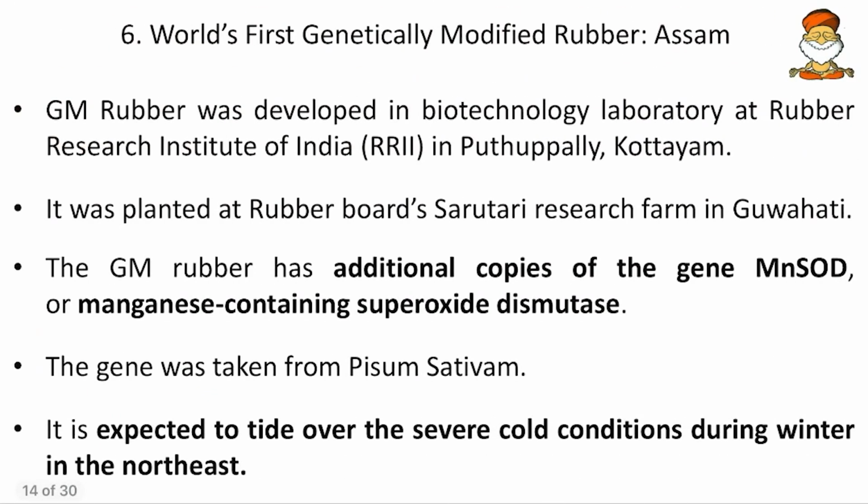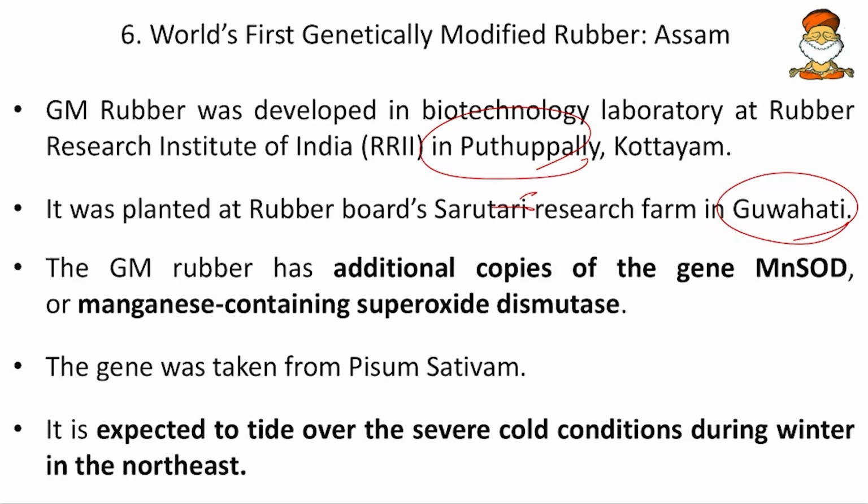Then come to the next, the world's first genetically modified rubber. The GM rubber was developed by the Rubber Research Institute of Kerala, that is Kottayam, and then it was planted at the Rubber Board's Sirutari Research Farm in Guwahati. It was prepared in Kottayam, but its practice, manifestation or growth happened in Assam. So what was the gene?